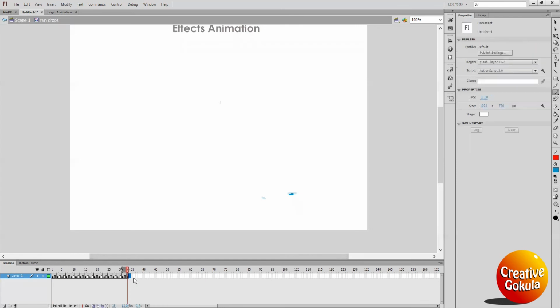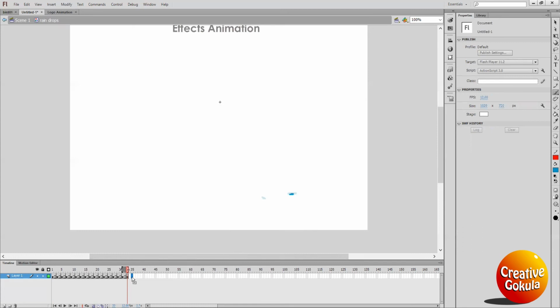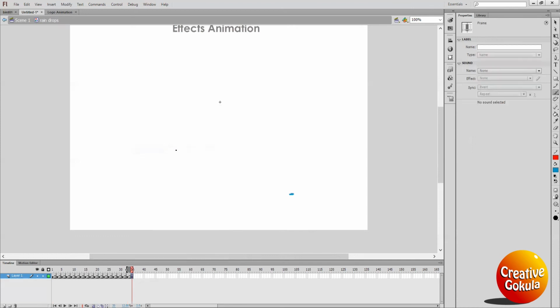Finally, you keep the last frame as a blank keyframe. You select and you can give a blank keyframe over here. See? Insert keyframe and just delete. And a few more frames you extend. To extend, you press F5.